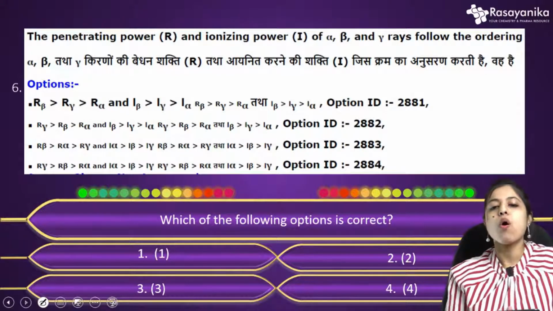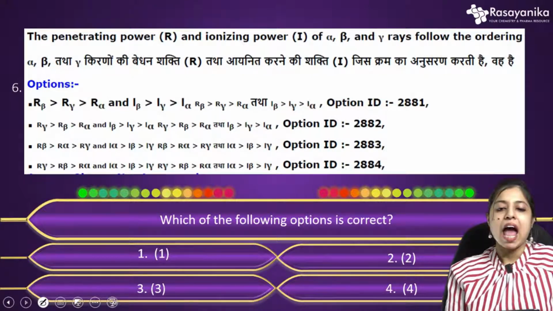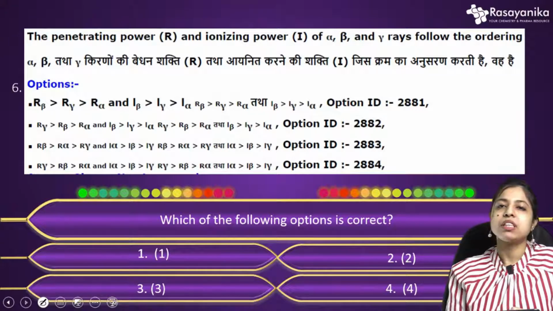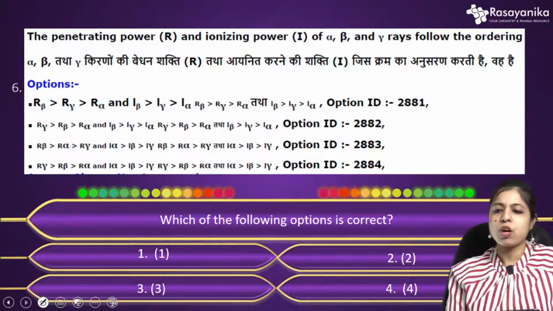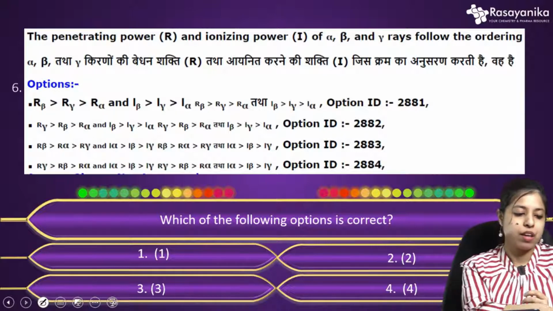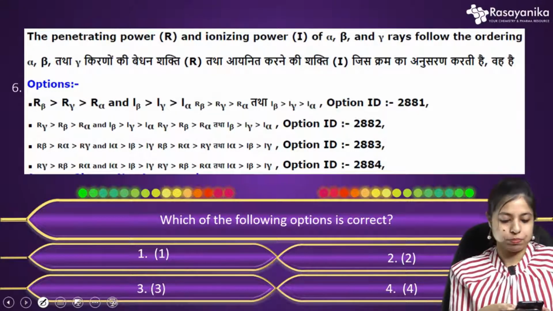You have to answer what will be the correct order regarding the penetrating effect and the ionization effect for the alpha, beta and gamma particle. There are many options. If you want to answer, type the correct option in the comment box.